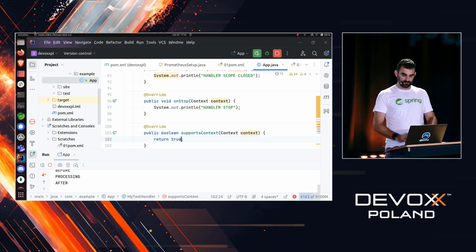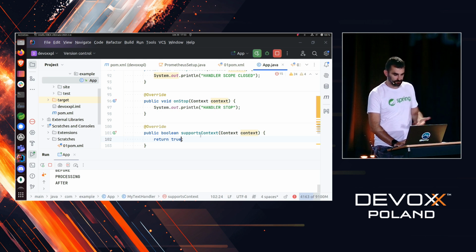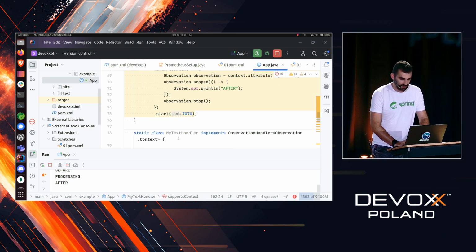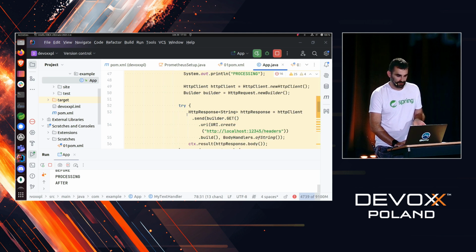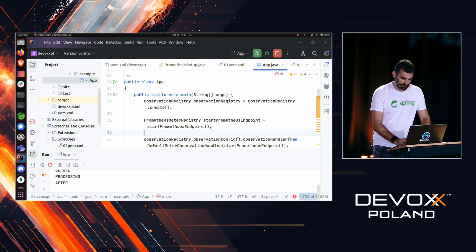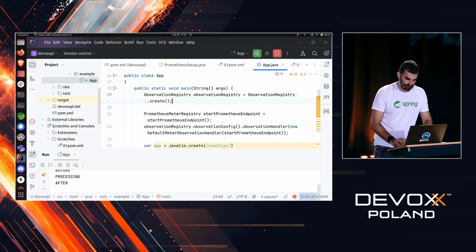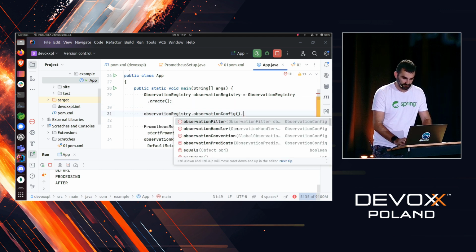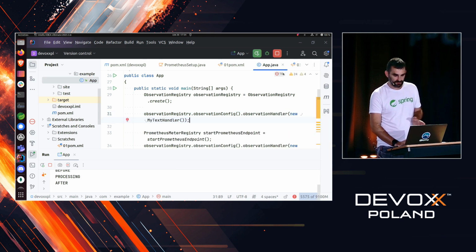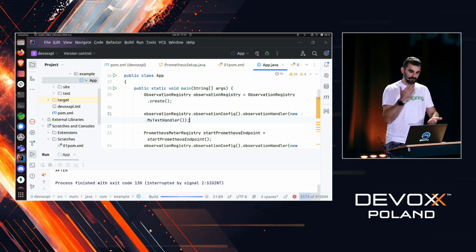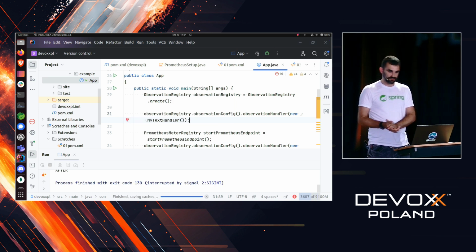And I want this to happen for every single observation that we have. This is why we say support context. So if I want this feature to be added, I don't change any of the instrumentation code. What I do is I update the configuration, and that's it. So now what I expect is I'm going to have two things, logging and Prometheus metrics.